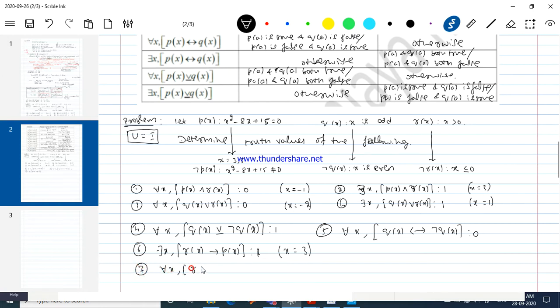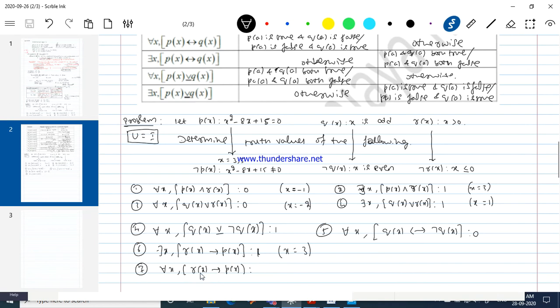Okay, what about for this one? For all X, R of X implies P of X. What is the truth value of this? Try to show it is false. Can you find one X for which this fails? To say implication is false, what should be done? Show hypothesis is true with the conclusion is false.